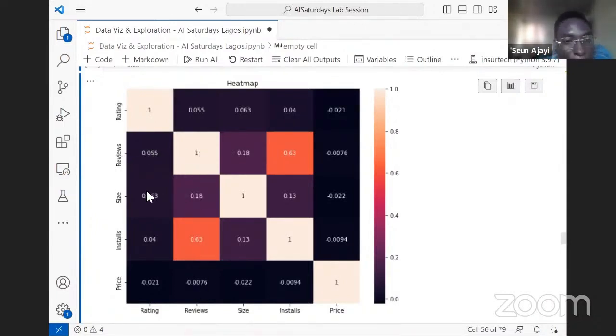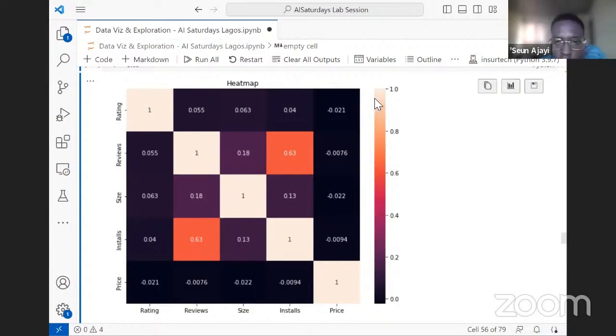Otherwise, we are comparing whether the data in the reviews column has a relationship or correlation with, let's say, price or size. But in this case, we are plotting it against itself, so it should definitely give us 1. It's the same thing in rating, the same thing in reviews, and the same thing in size.